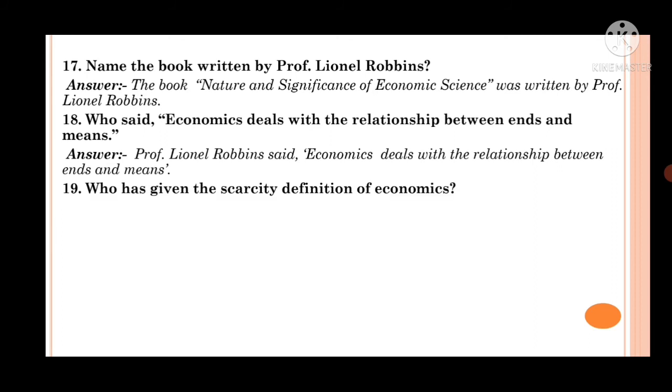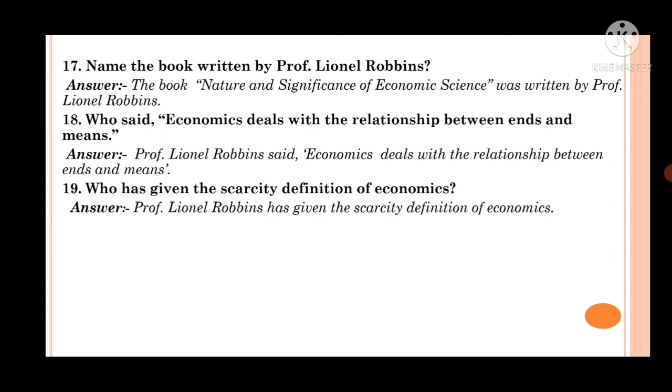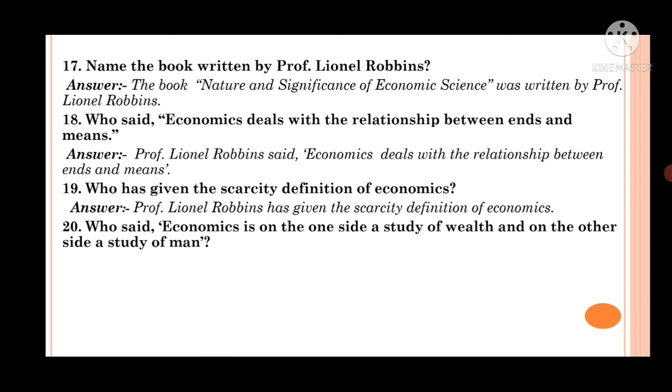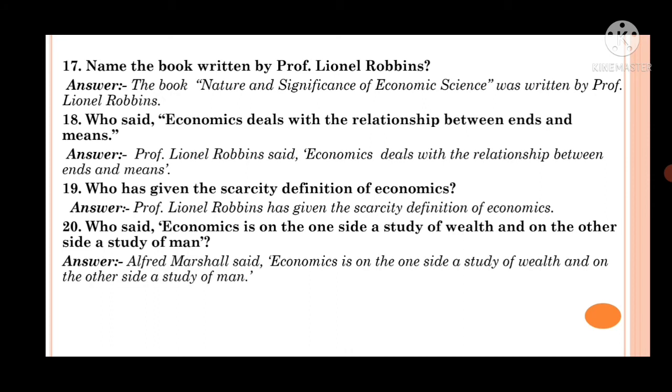Right. Question number 19. Who has given the scarcity definition of economics? The answer is Professor Lionel Robbins has given the scarcity definition of economics. Question number 20. Who said economics is on the one side a study of wealth and on the other side a study of man? And the answer is Alfred Marshall said economics is on the one side a study of wealth and on the other side a study of man in his welfare definition. Right. Then go to 21.